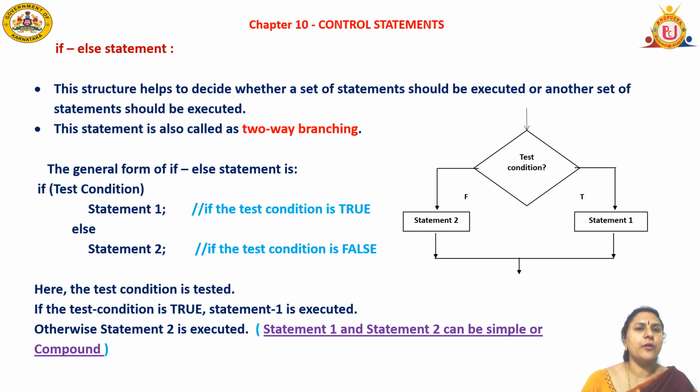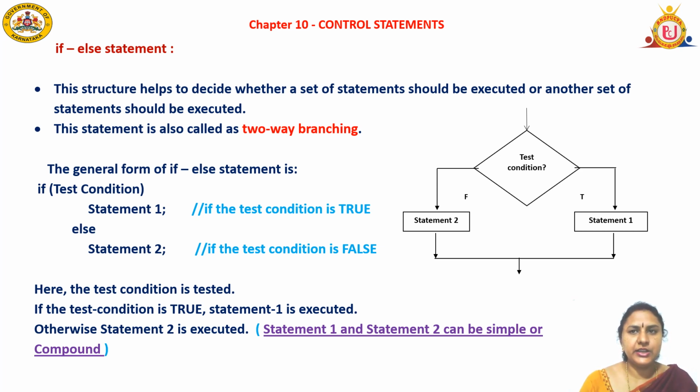So the general form of the if else statement is: if, test the condition. There is no semicolon in the if statement, and if it is true, it will execute statement 1. If the condition is false, it will come to statement 2. Here the test condition is tested. If the test condition is true, statement 1 is executed. Otherwise, statement 2 is executed. Statement 1 and statement 2 can be simple or compound statements.